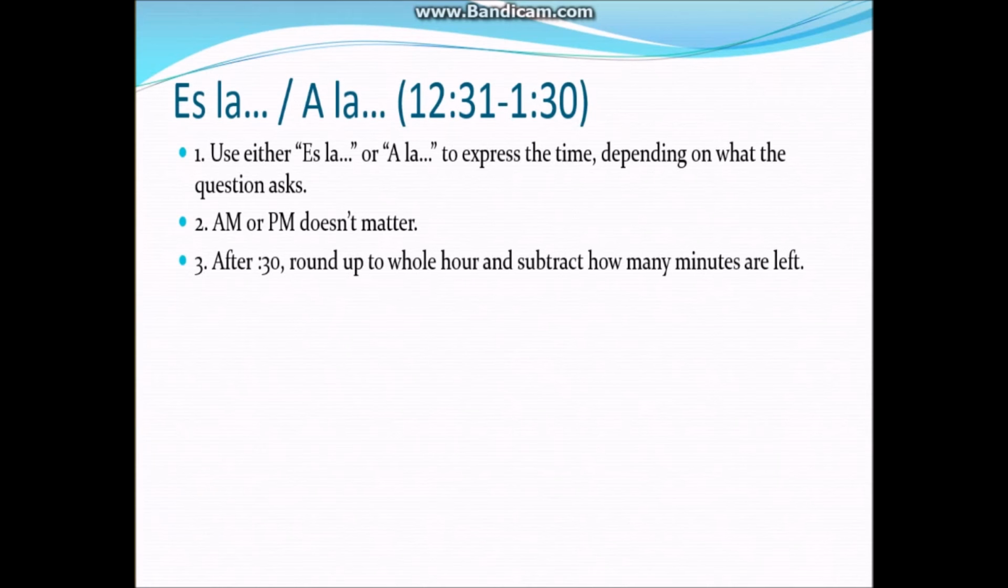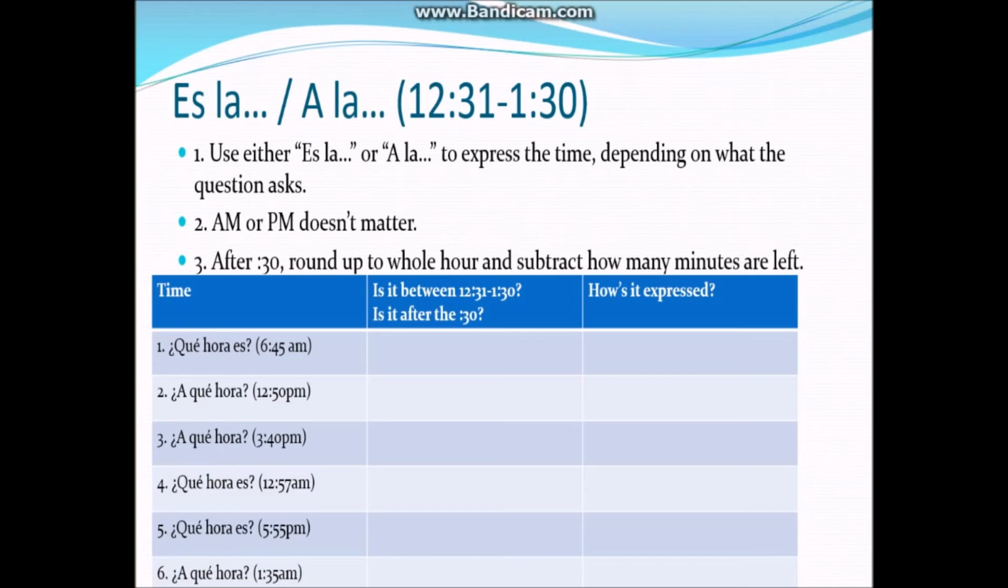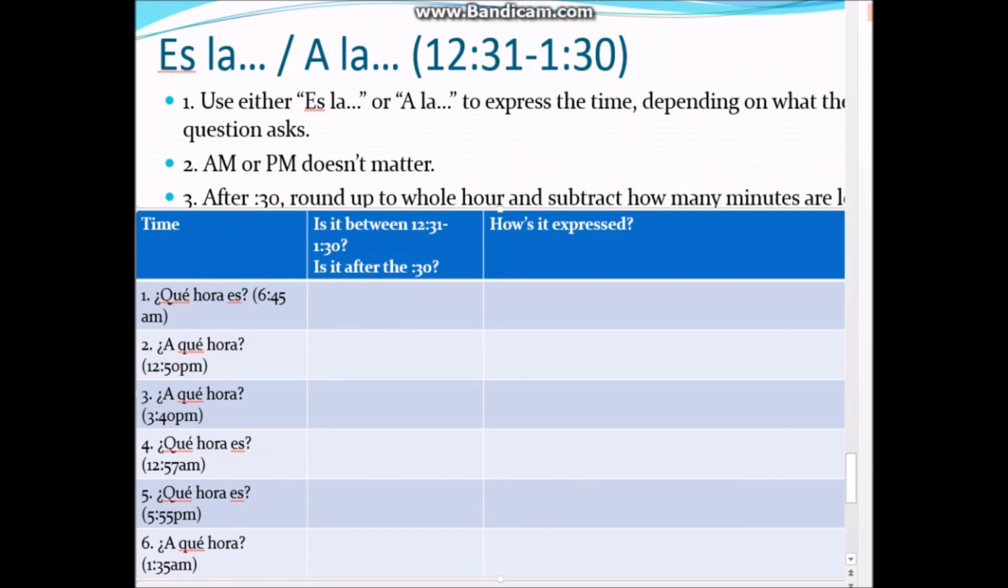Let's look at some examples. All right, so we have the time. We're going to focus on whether it's between 12:31 and 1:30, or is it after the 30, and then how do we express it? Number 1, ¿qué hora es? 6:45 a.m. Is it between 12:31 and 1:30? No. What else do we know about it? Is it after the 30? Yes. So when it's after the 30, go up to the next whole hour, count back how many minutes are left.